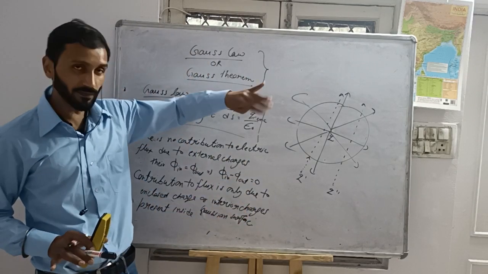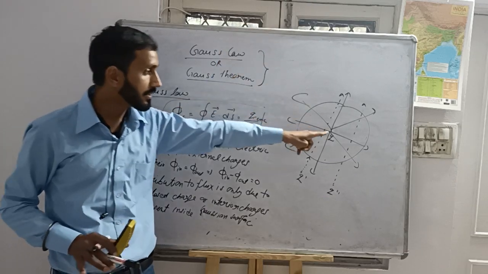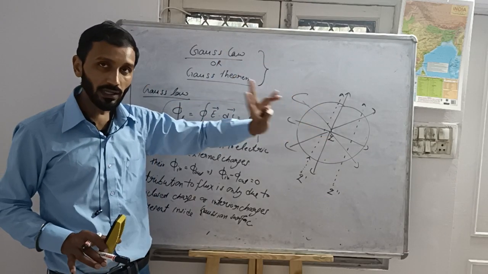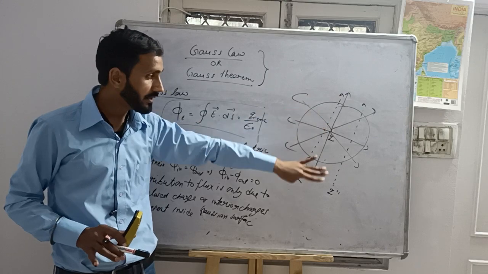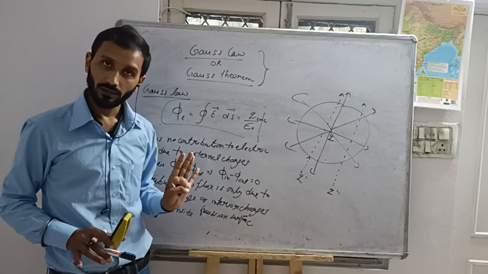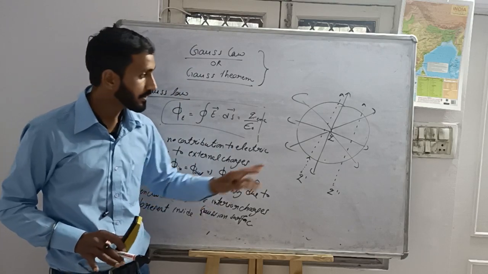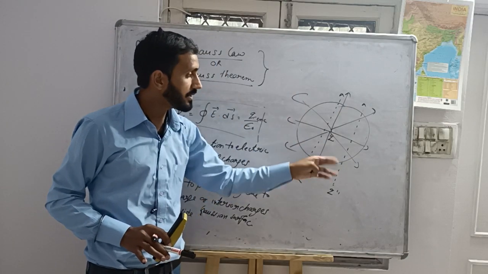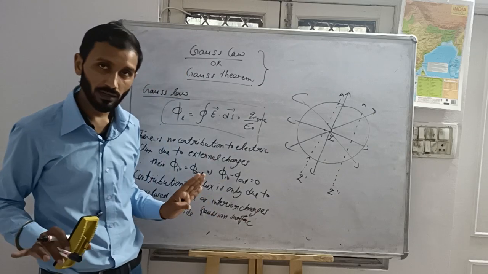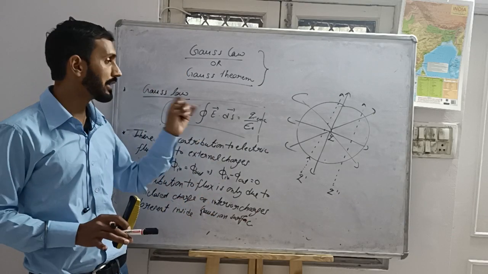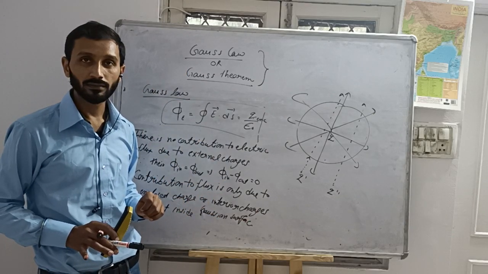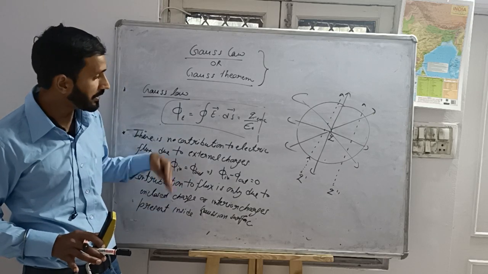Firstly, in the first case, I consider only this charge. Now, I have two types of charges: interior and exterior. These charges don't make any contribution to flux. The complete flux is only due to this. Now I am going to discuss the electric field. Is this case similar to E?